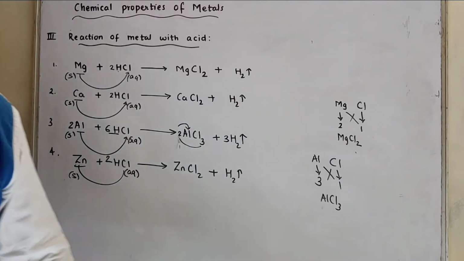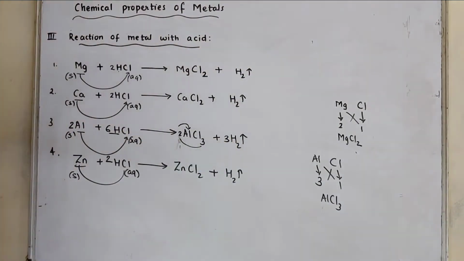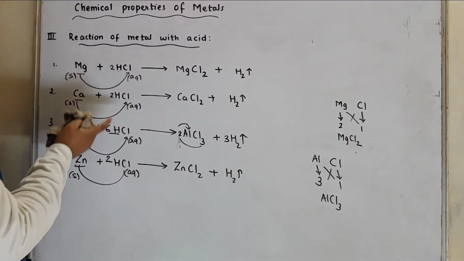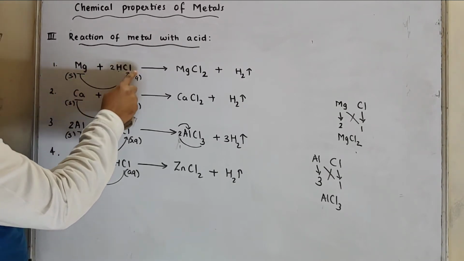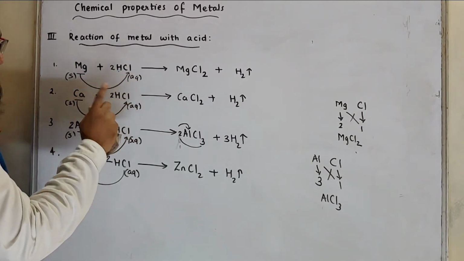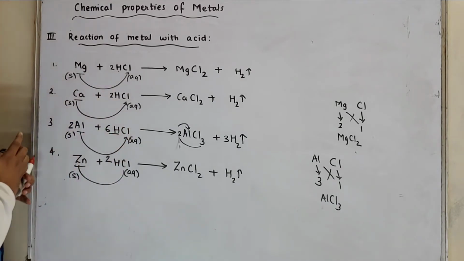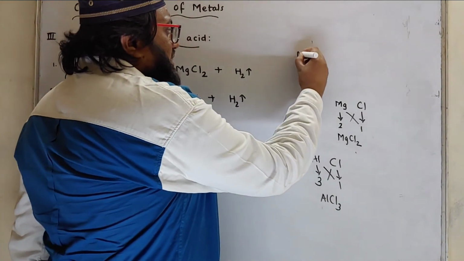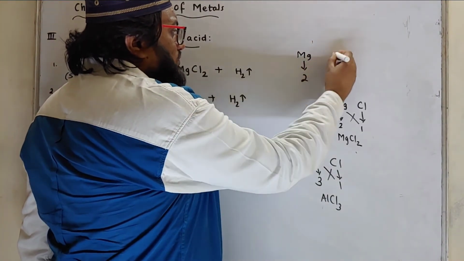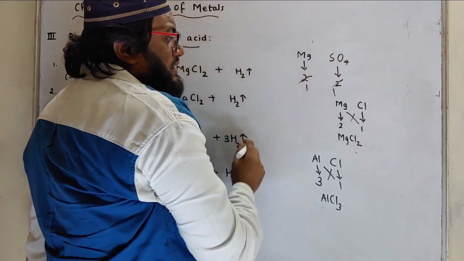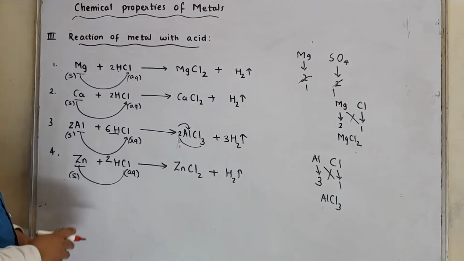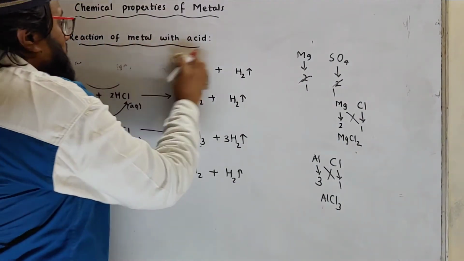Okay. So this was reaction of metal with hydrochloric acid. We can also continue with H2SO4. If it reacts with H2SO4, it will form magnesium sulfate. Now what is the valency of sulfate? Formula for magnesium sulfate: magnesium valency is 2, sulfate is SO4, valency is 2. It gets cancelled, so it will be MgSO4.